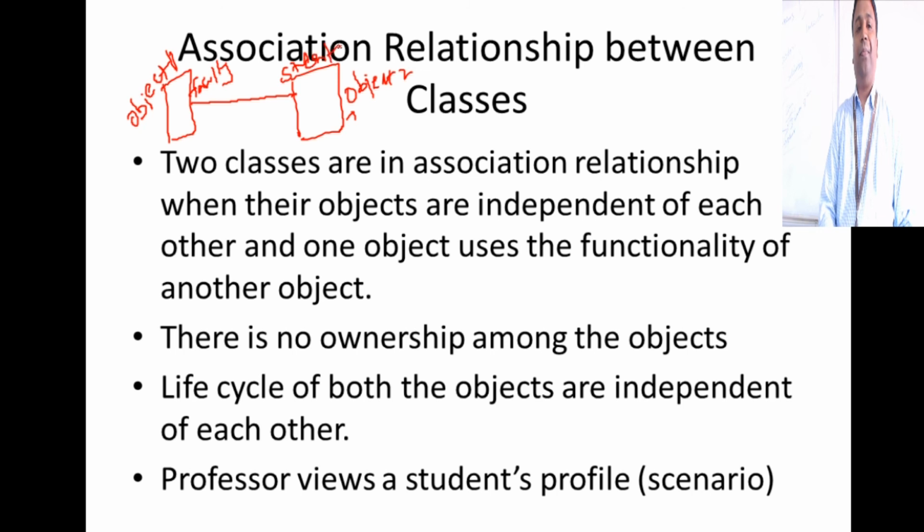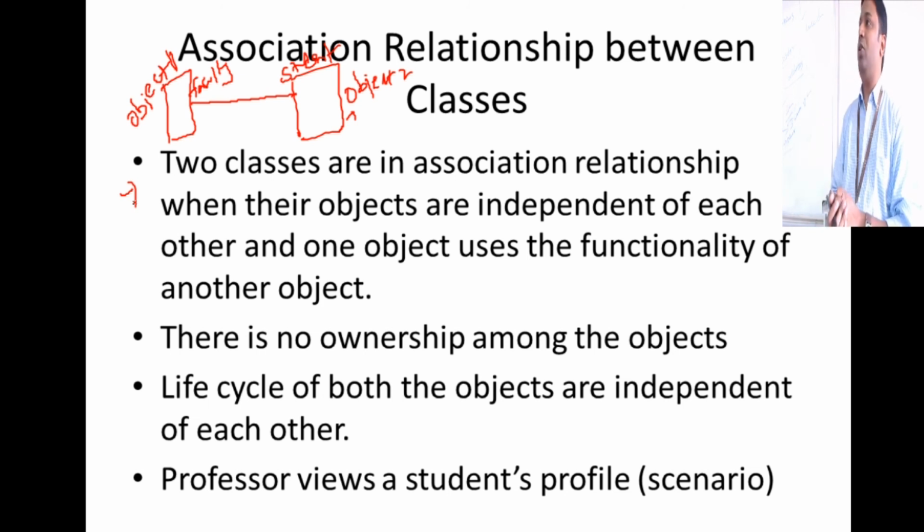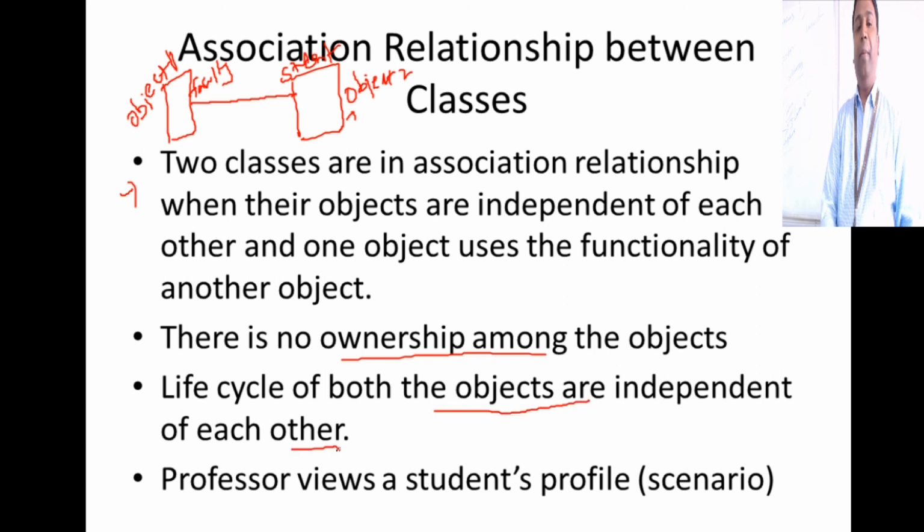So when I create an object for faculty and an object for student, with association the very first thing is that these two objects' lifespans are independent of each other. If the student object gets destroyed, it doesn't mean the faculty object should also be destroyed. There is no control like that. This is the meaning: there is no ownership among the objects, and the life cycles of both objects are independent of each other. But then there is a relationship.